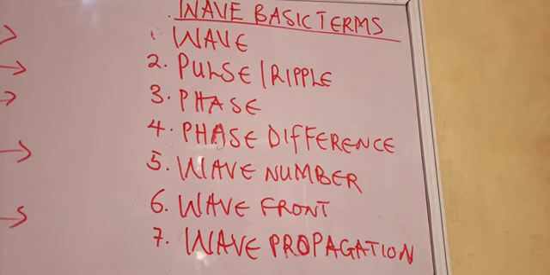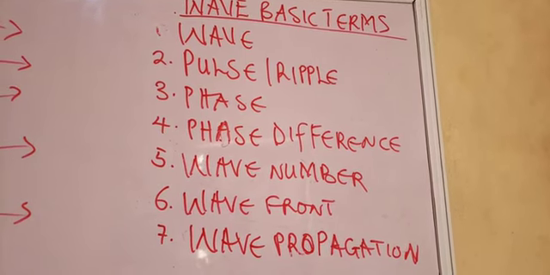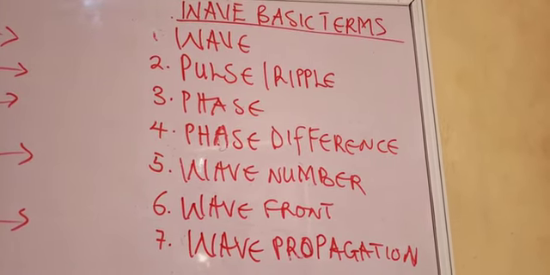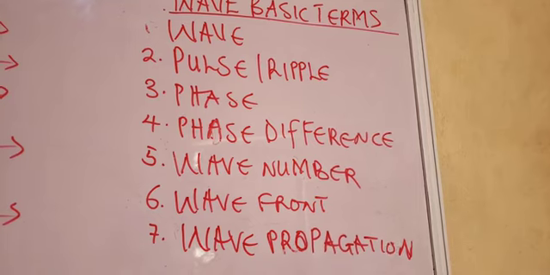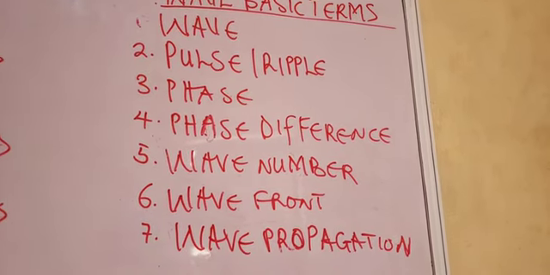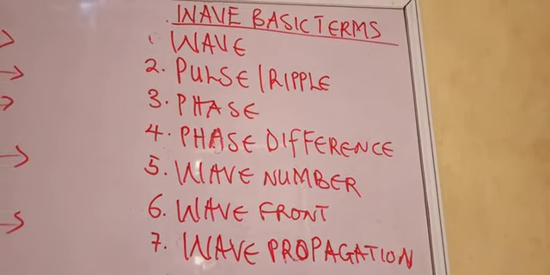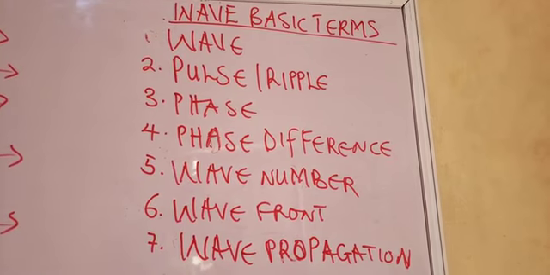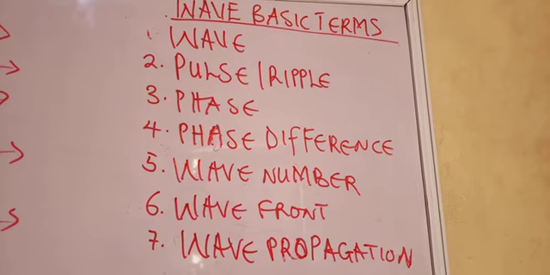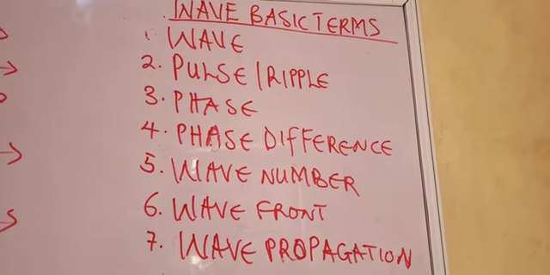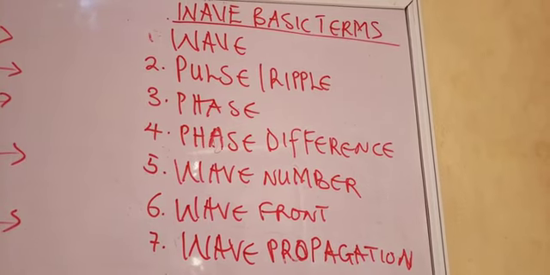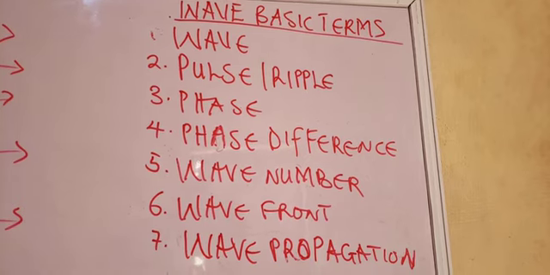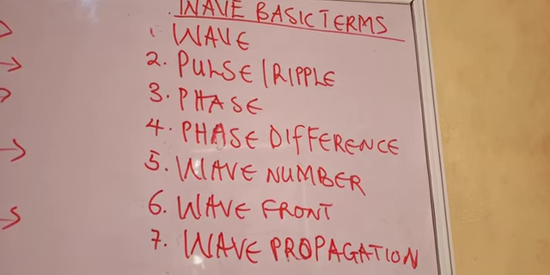Now, let's start with the wave itself. Different textbooks can define it in different ways. Different teachers can explain it in different ways. I can assure you they're all correct. But for this class, I will tell you that wave is a disturbance that takes energy from one point to another in a medium without causing any permanent change in the position of the medium particles.